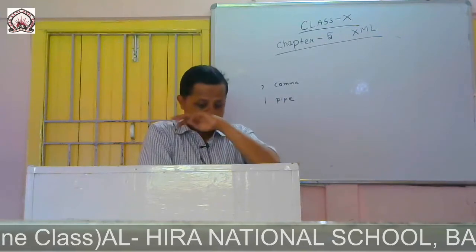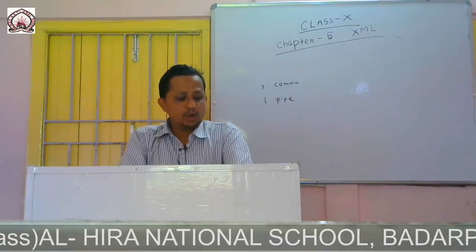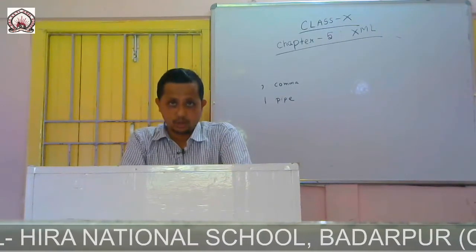Now there are some other symbols. These symbols decide how many times a child element can appear in the XML document. Earlier it was how child elements are used with comma and pipe. Here it is how many times a child element can appear in the XML document.